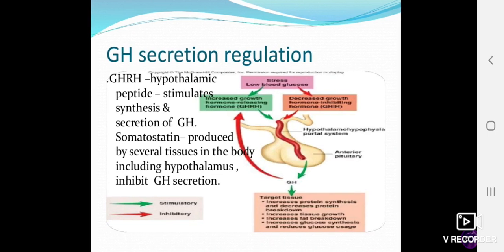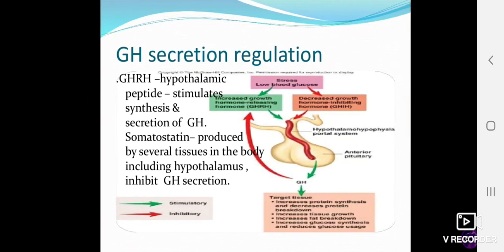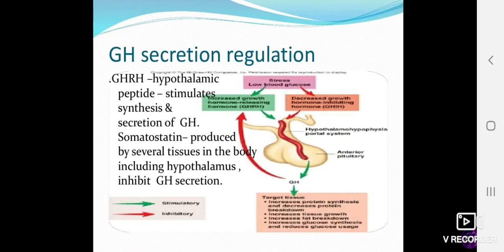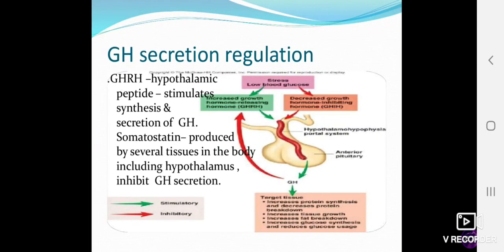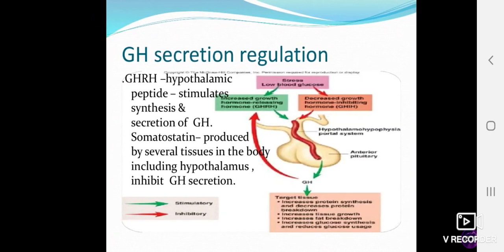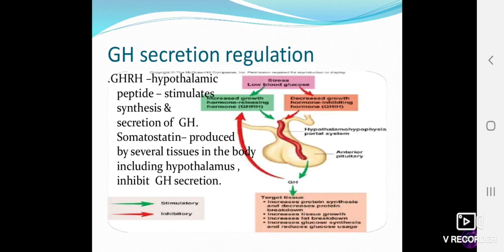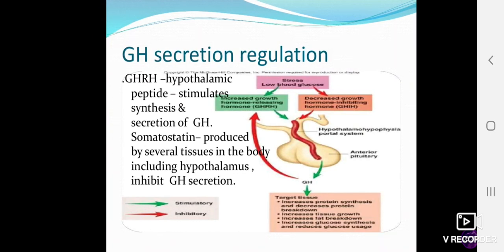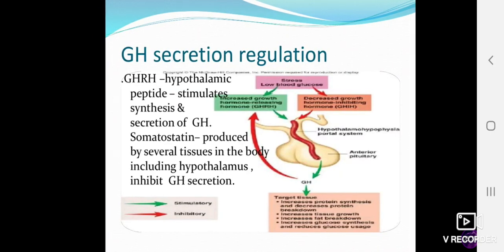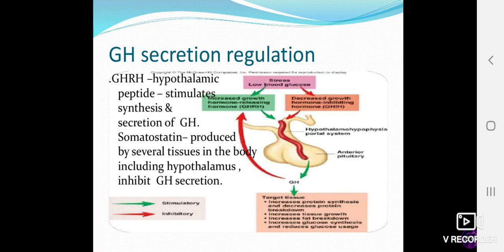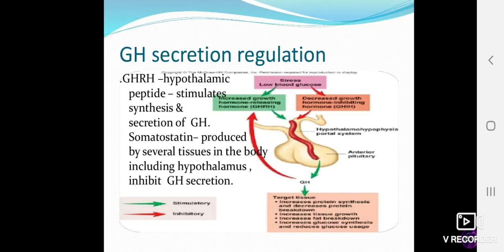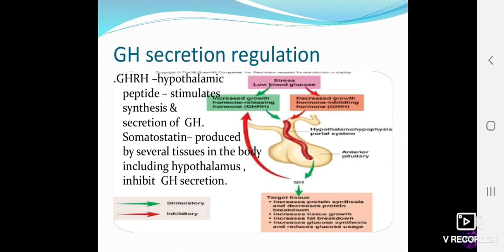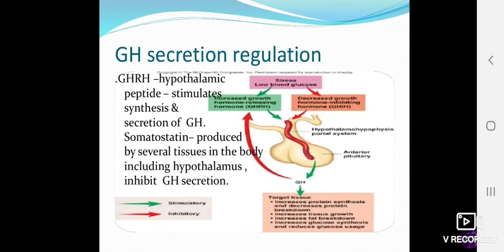So what you can see in the figure here, and you can very much assess how growth hormone is being regulated. Whenever there is stress or low blood glucose, it will have a stimulatory effect, increasing growth hormone releasing hormone, and it causes the hypothalamic portal system to transfer the hormone towards the anterior pituitary, where the acidophil cells secrete the growth hormone, and there are many target tissues we have discussed, right?